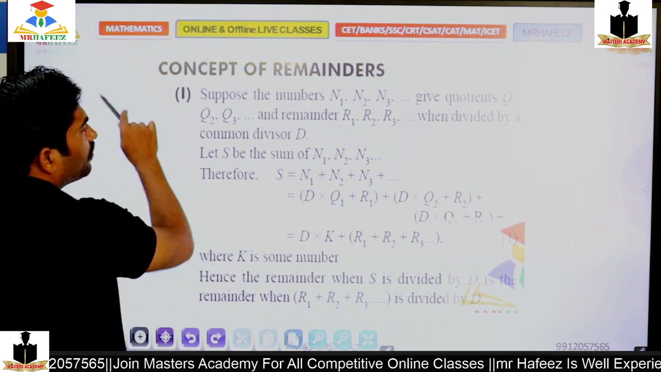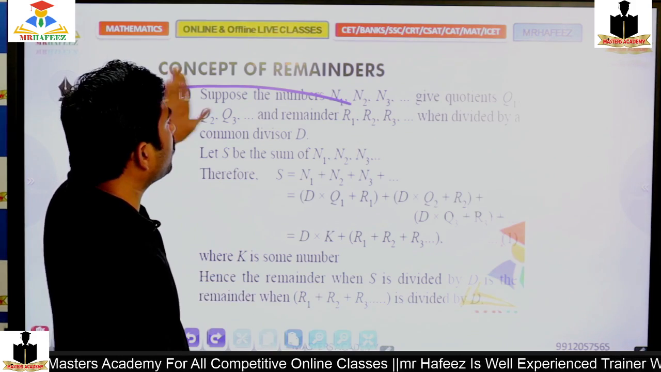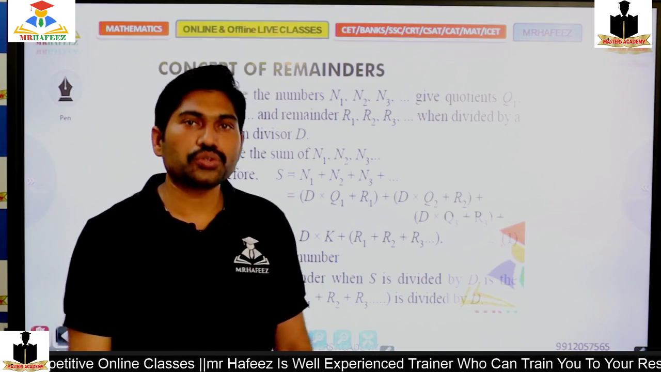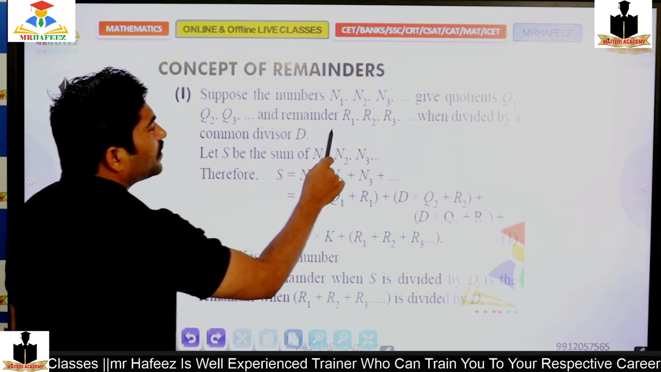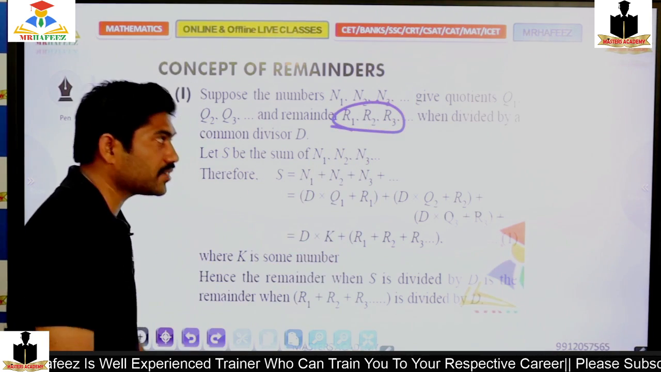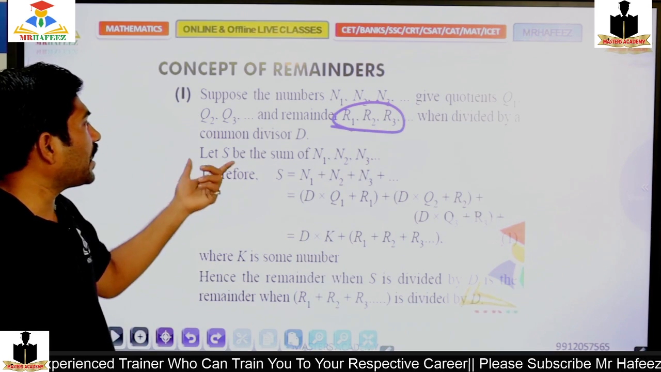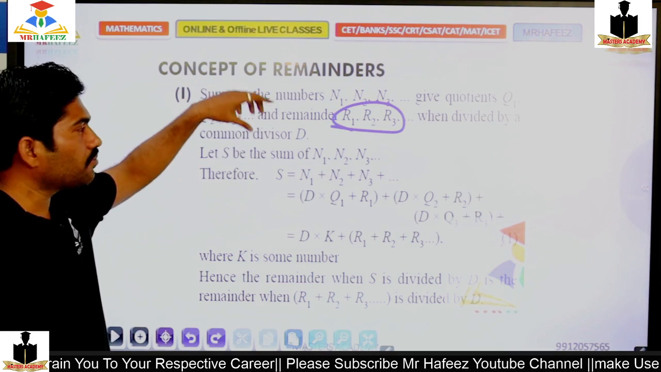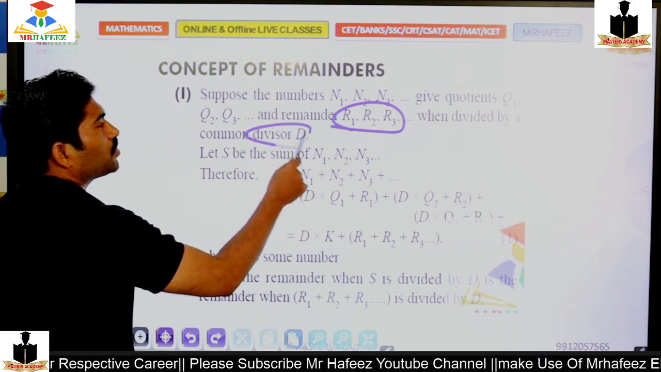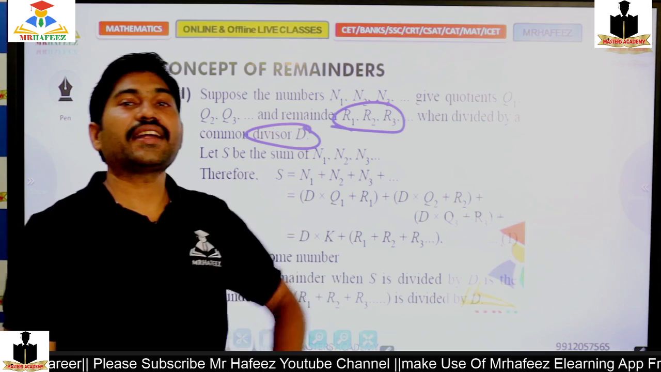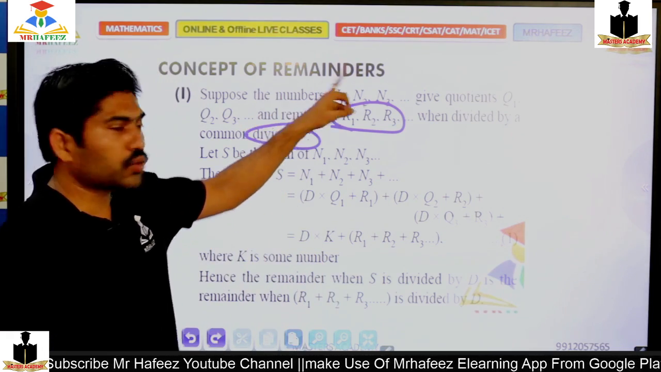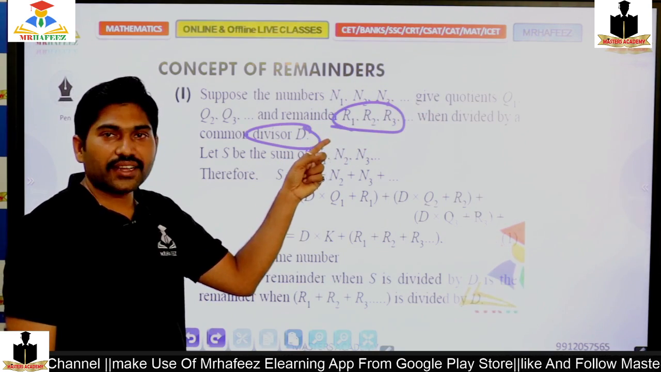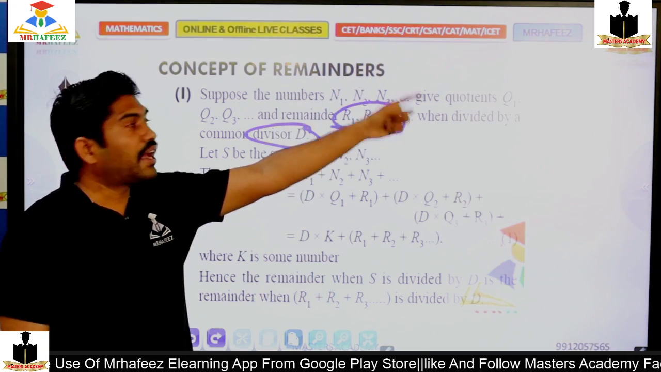Then the concept of remainders. Suppose n1, n2, n3 are the numbers, q1, q2, q3 are the quotients, and r1, r2, r3 are the remainders, when divided by a common divisor d. If I divide n1, I get q1 and r1 as the remainder. If I divide n2, I get q2 and r2 as the remainder.